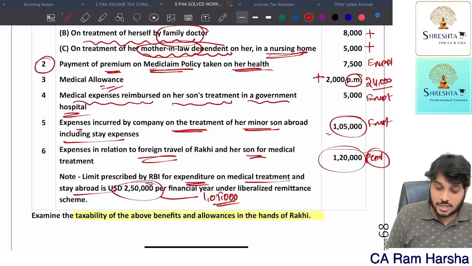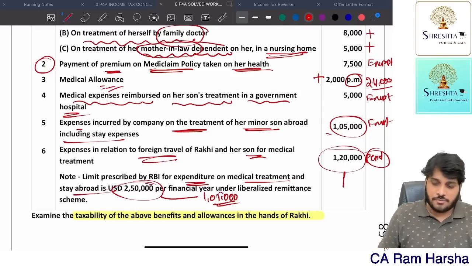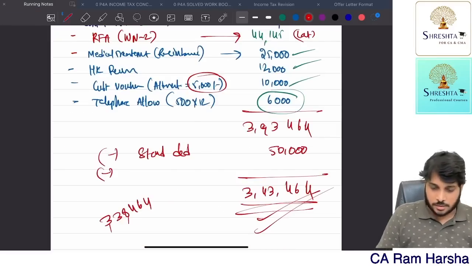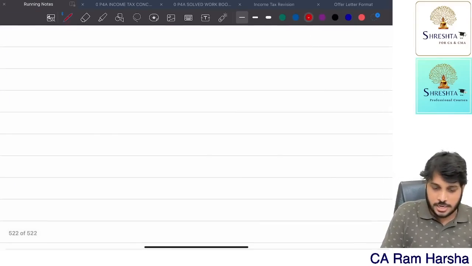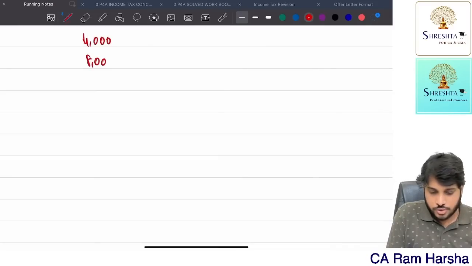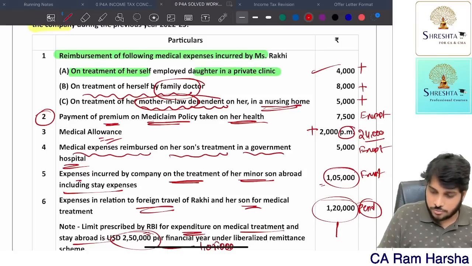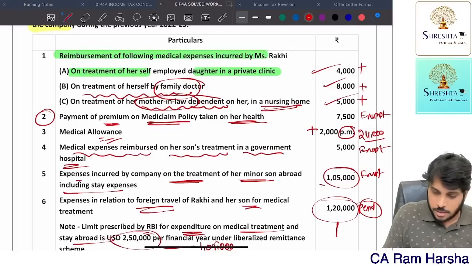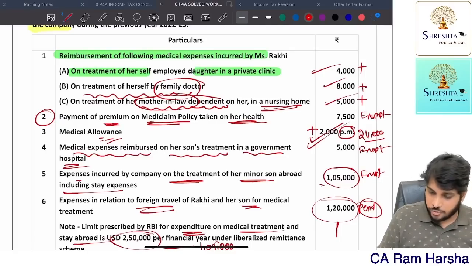Now, still 1,20,000 travel expenditure is there. Is this exempt or not is the question. First I will compute the total income of this person. So 4,000 is taxable, 4,000, 8,000 is taxable. What are all taxable? You just include 4,000, 8,000, 5,000 is taxable. Then this one, 24,000 is taxable.